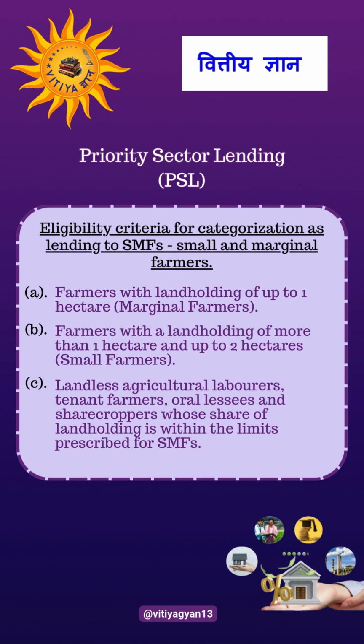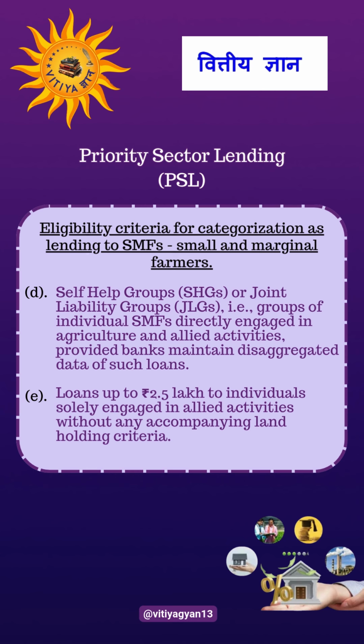small and marginal farmers. Self-help groups or joint liability groups, that is, groups of individuals, small and marginal farmers directly engaged in agriculture and allied activities, provided banks maintain disaggregated data of such loans. Loans up to rupees 2.5 lakhs to individuals solely engaged in allied activities without any accompanying land holding criteria.